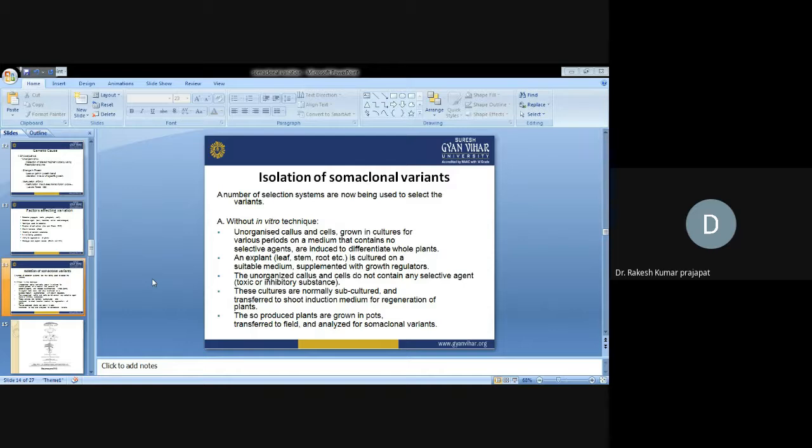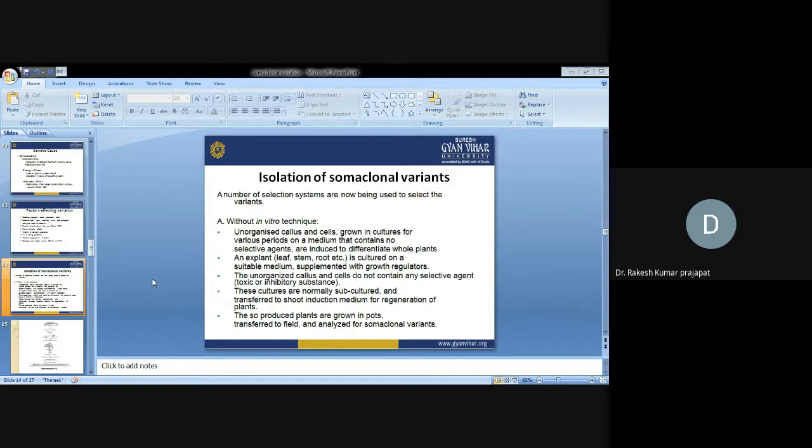When our objective is to produce the callus, under that condition we are not using any selection agent. An explant, which may be leaf, stem, root, flower or petiole, is cultured on a suitable medium supplemented with different growth regulators. The unorganized callus and cells do not contain any selective agent like toxic or inhibitory substances. These cultures are normally subcultured and transferred into the shoot induction medium for regeneration of the plant.